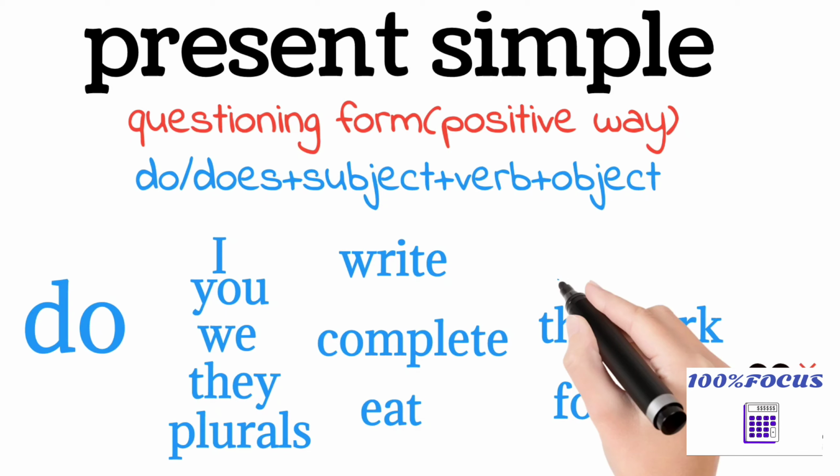Here write, complete, eat are the verbs. So this is the regular format only. Subject plus verb plus object is our regular format in the present simple. We are adding do and does for that form. Before the subject we are writing do or does. It means it is a questioning. If the subject is I, you, we, they, or plurals, we have to write do first for the questioning.